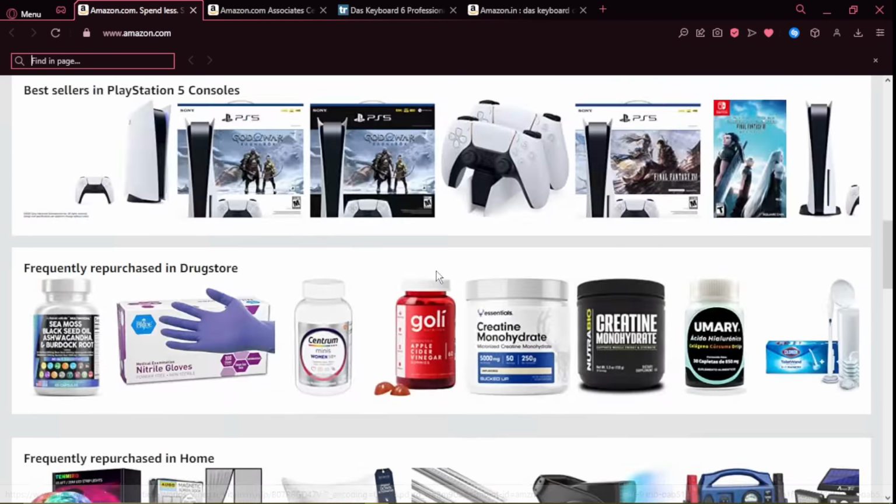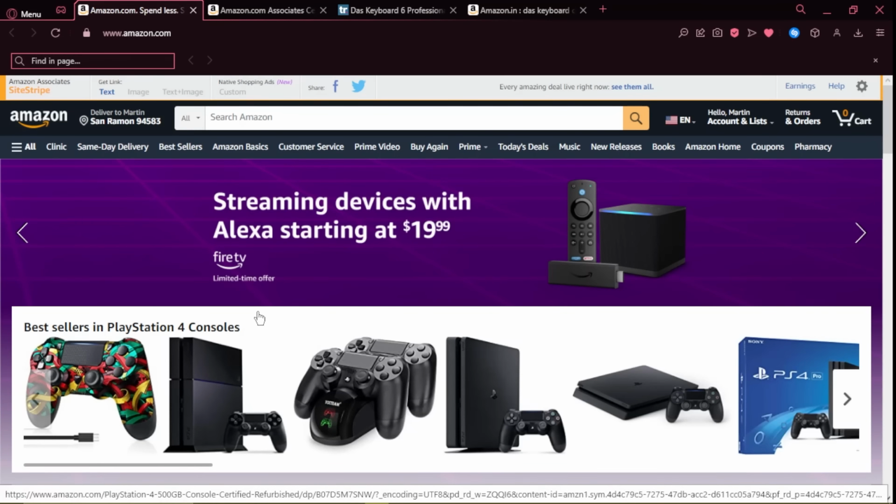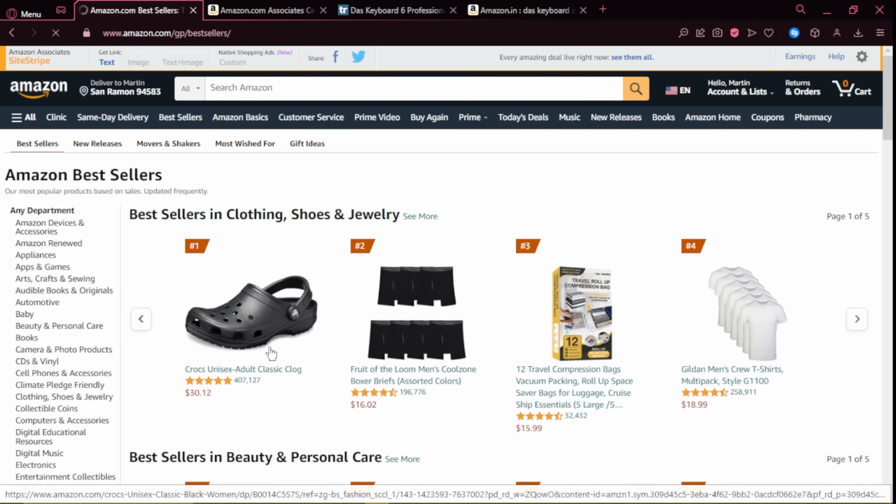First off, we're going to search for something, or let's say see something which is being sold a lot. So from here, we are going to search for the best sellers, so I'm going to click on Best Sellers. That is one of the methods to do that. And I can see among them, this Crocs Unisex Adult Classic Clog is one of the best selling clothing or shoe, in this category.